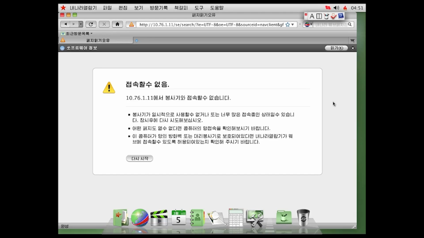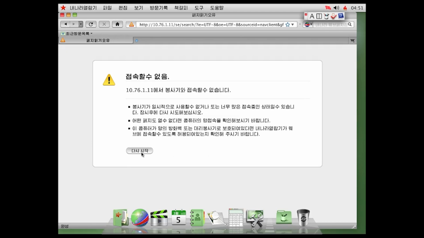Guys, I don't read Korean. I cannot tell you what this says. If anybody knows Korean in the comments, or whoever's watching this, let me know what this says. I think this says reload page. I mean, to be fair, it doesn't even load its own home page, so I don't really know if there's any hope of us getting on the internet.